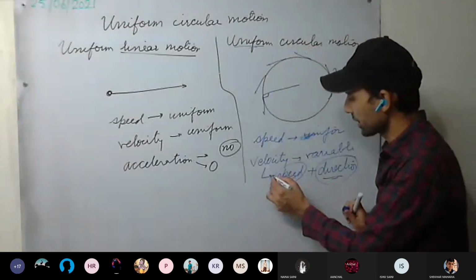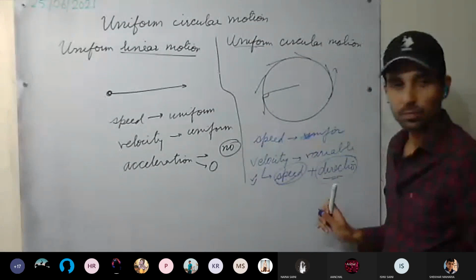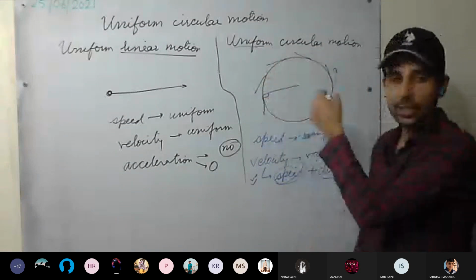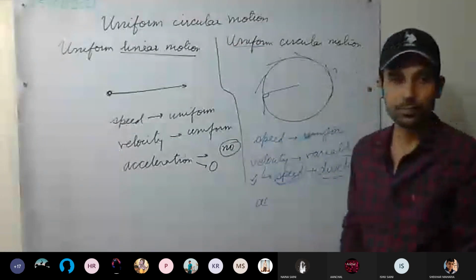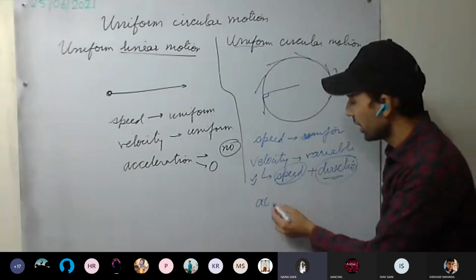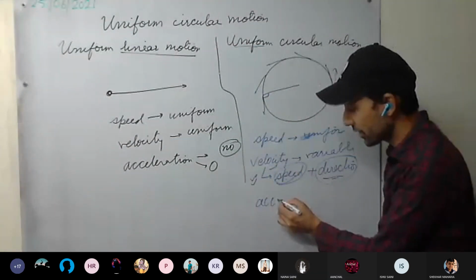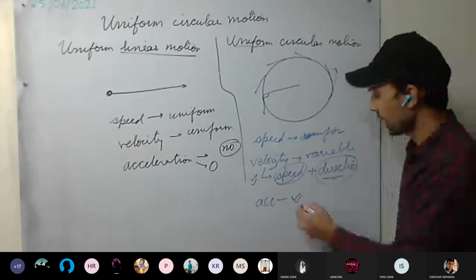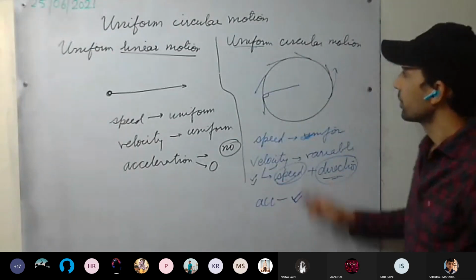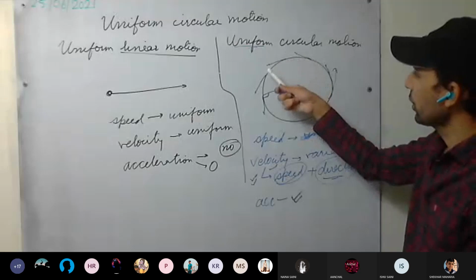Now the question arises: as velocity is changing, why is the velocity changing? If velocity is changing, will there be acceleration? Yes, sir. If velocity changes, that means acceleration is there. Now, what kind of acceleration is there?